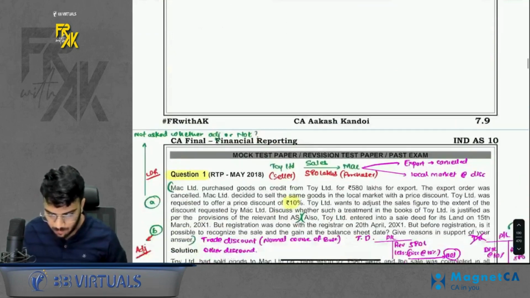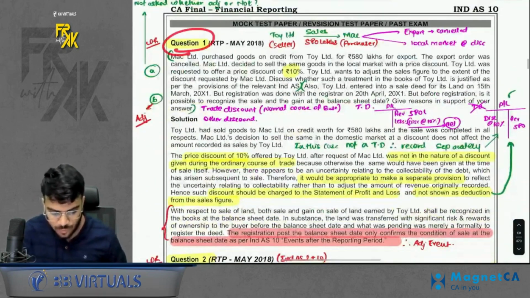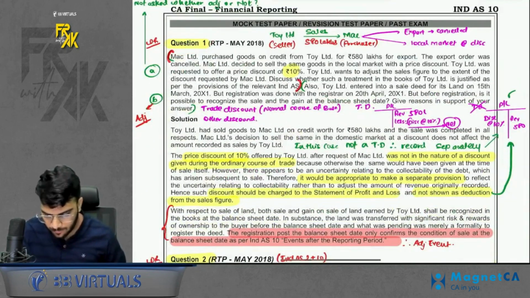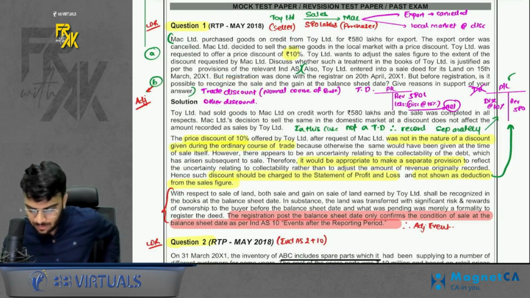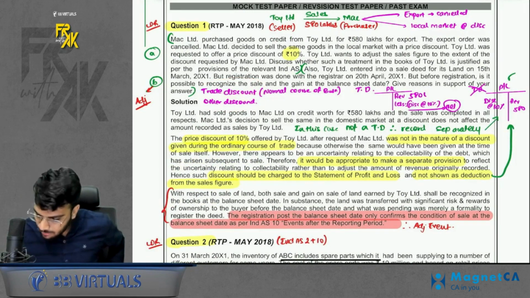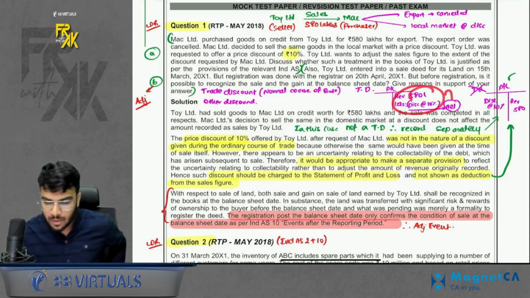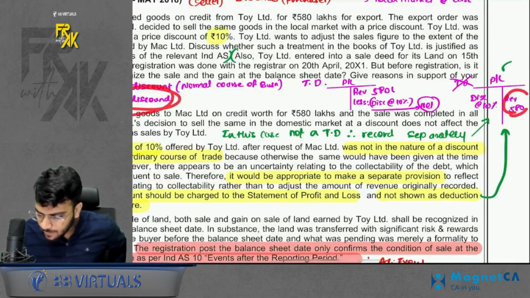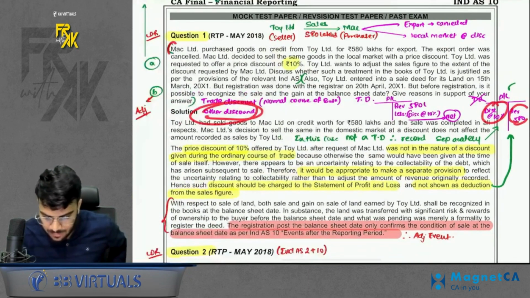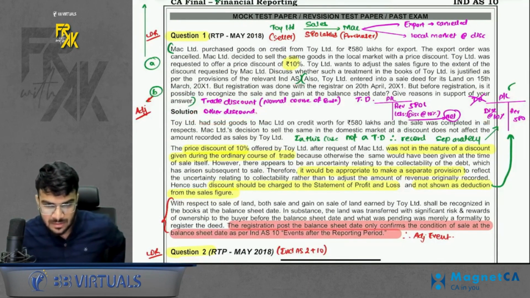Okay, then we come to the MTP RTP questions. First question has two parts where we are giving some discount on sale. So discount can be of two types. It can be trade discount or it can be any other discount, cash discount or something. If you are giving trade discount, you will record the sales at net of discount. But if you are giving any other discount, you will record the revenue separately, you will record the discount separately. In this case, it was given not in the normal course of business. It was not a trade discount. So we are treating it separately.